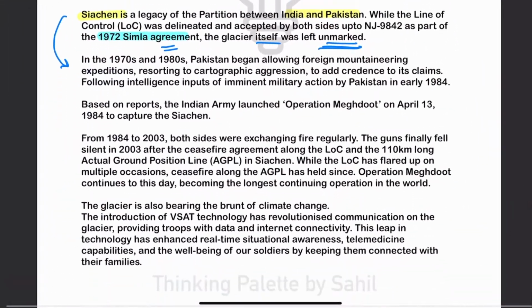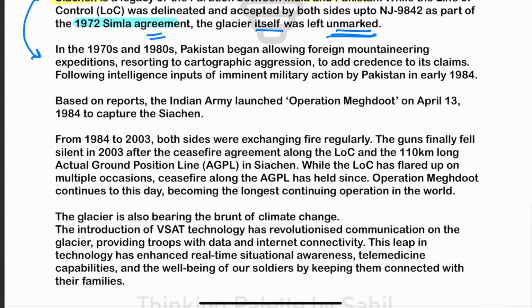Now, in 1980, what did Pakistan start doing? Pakistan started allowing foreign mountaineering expeditions. Also, they said that we are going to further establish the boundaries, that is, what is the real boundary between Pakistan and India. This was an exercise of Pakistan just to give credence to their claim.